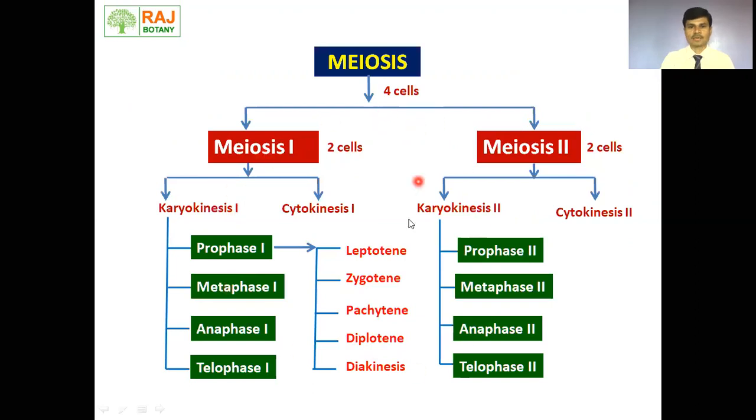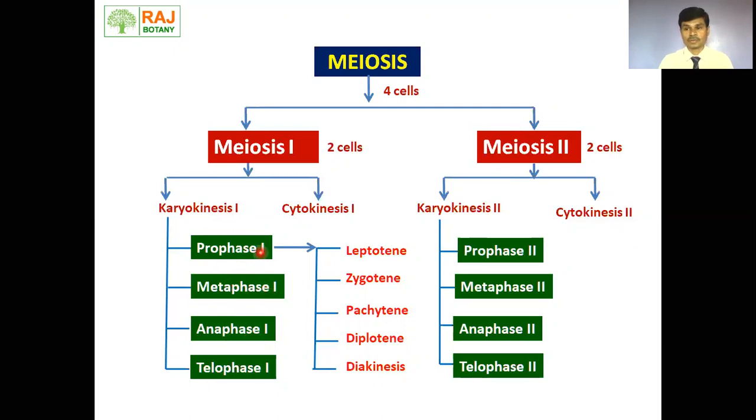This is a single snap of the whole process of meiosis, which takes place in two parts, meiosis first and meiosis second. Meiosis first again takes place in karyokinesis first and cytokinesis first. Here we need to understand one point: karyos means nucleus, kinesis means division. Inside the nucleus, chromosomes are there. So the chromosomes which are duplicated during the S phase of the interphase are made to separate during this karyokinesis, which again takes place in prophase first, metaphase first, anaphase first, and telophase first.